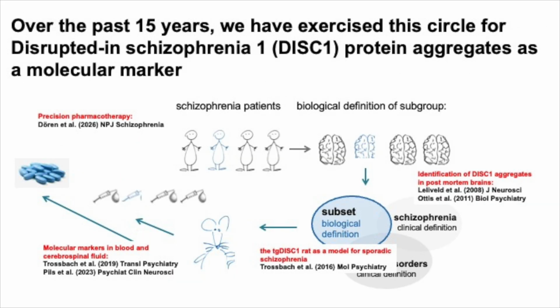Over the past 15 years, we have exercised this circle for disrupted in schizophrenia 1, DISC1, protein aggregates as a molecular marker. We identified DISC1 protein aggregates in post-mortem brains of patients with schizophrenia. We generated the TG-DISC1 rat as a model for sporadic schizophrenia, displaying phenotypes consistent with disrupted dopamine homeostasis. We identified molecular markers in blood and cerebrospinal fluid. And finally, we successfully reversed an important behavioral phenotype by pharmacotherapy.